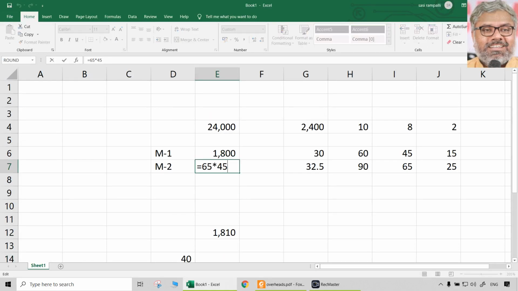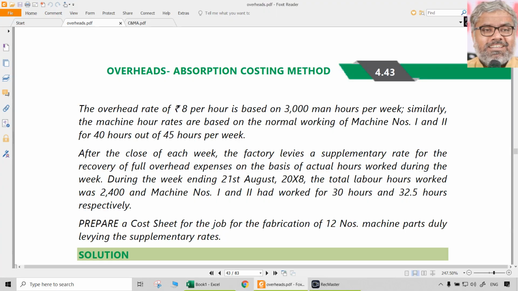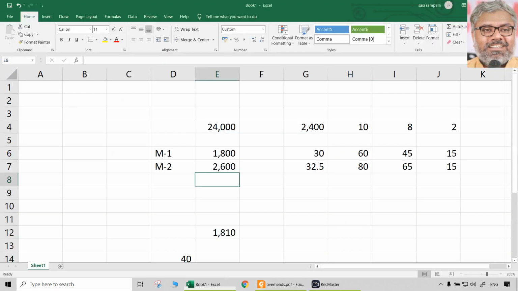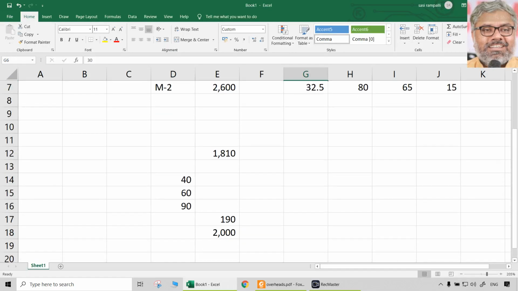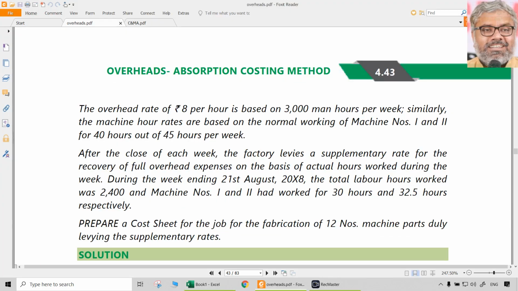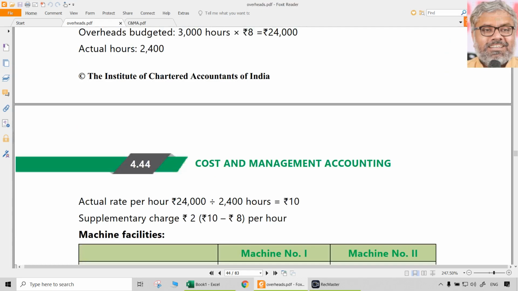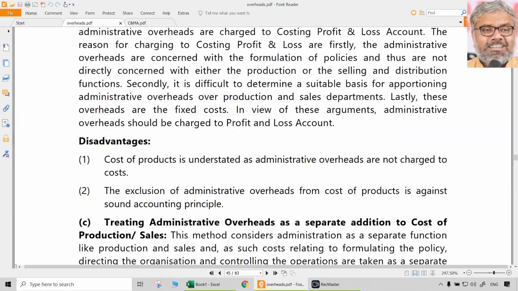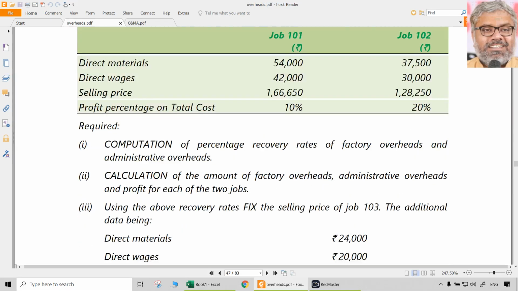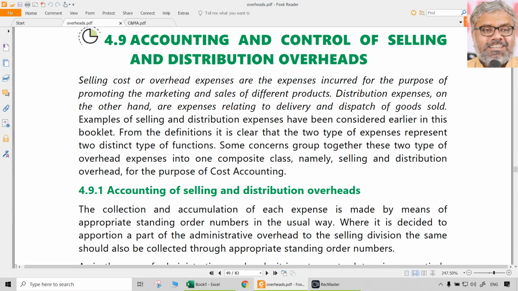So it is not going to be 45 hours, it is 40 hours only. Out of 45, 40 hours he said. That means capacity is 45, but the budgeted number of hours is only 40 for both machines. There is no difference between 1 and 2. So now naturally the supplementary rate is not going to be 25, it will be 15, and that is adjusted here. Now the total cost is 2000, which is correct. That is how supplementary rates can be calculated when there is an under or over recovery of overheads.